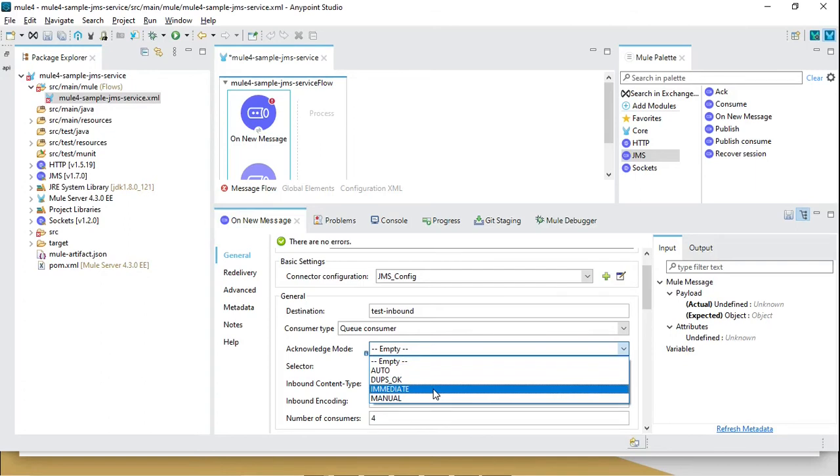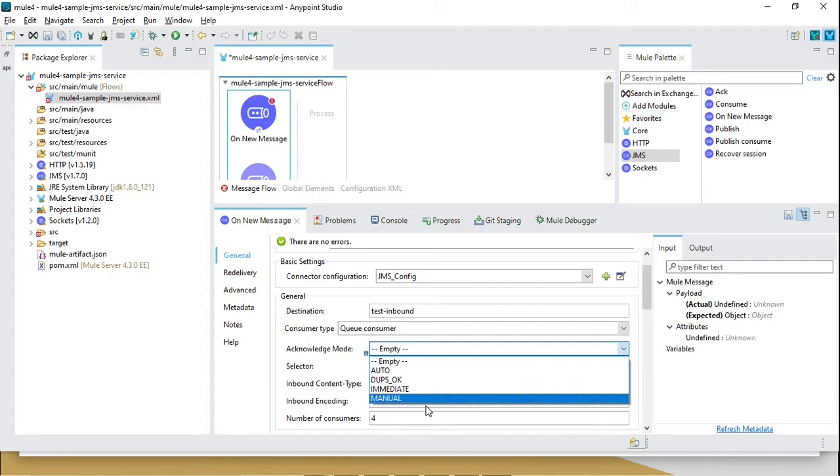Immediate, this is the very risky one. Why is it risky? Because once the source consumes this message, at that time itself it acknowledges the message, so the message gets removed from the broker itself, so you can't retrieve that message again. If your flow doesn't handle that message properly, then it means that message will get lost. So be careful while using immediate.